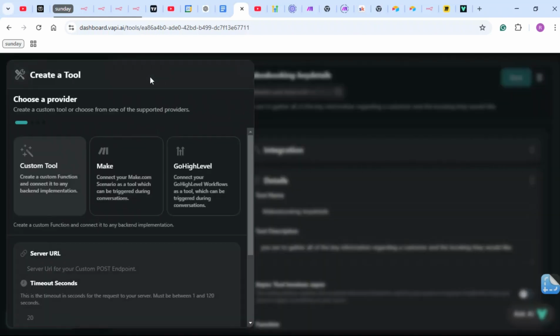But I'm basically going to create a new tool. So the tool you're going to create is a create reservation tool. And what this tool is going to do is communicate with our reservation software like Google Calendar, or maybe you have GoHighLevel, or you have Airtable to manage your CRM.